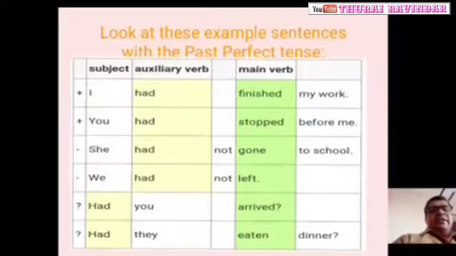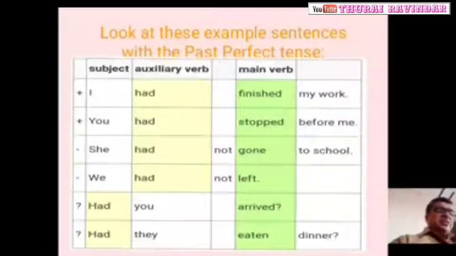You had stopped before me. She had gone to school. We had left. So these are positive sentences.